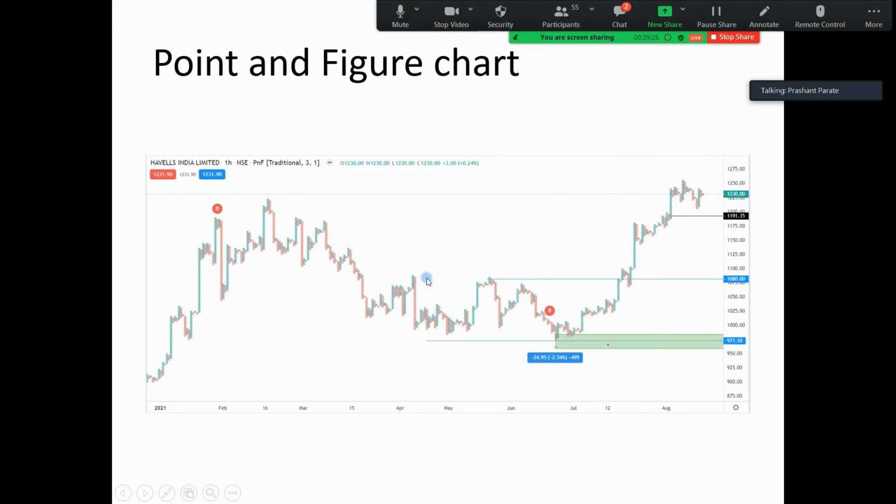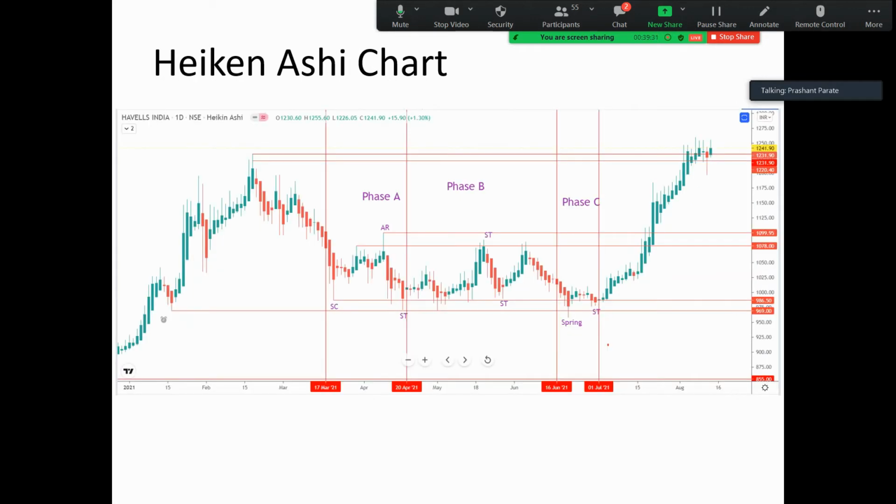That identification of patterns and projection of targets will take at least around 3-4 hours to discuss. Then this is another Heikin-Ashi chart, another chart type where there is less noise and we can see one directional move. I don't use this chart for trading purposes, so I don't know the details, but it looks very nice that it is moving in one direction and it may be a very useful chart for trading. If somebody knows how to use it, it can be a good handy option. I don't need it right now.